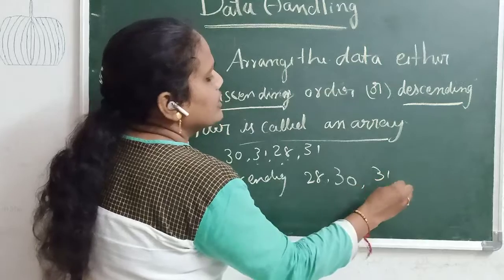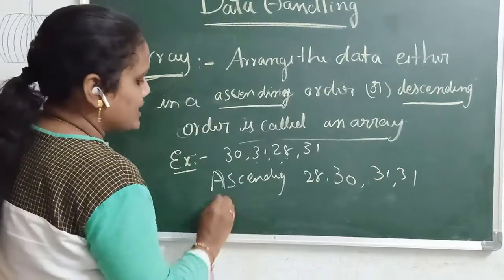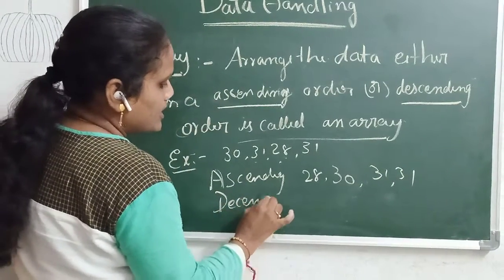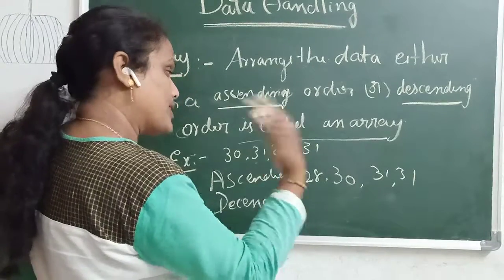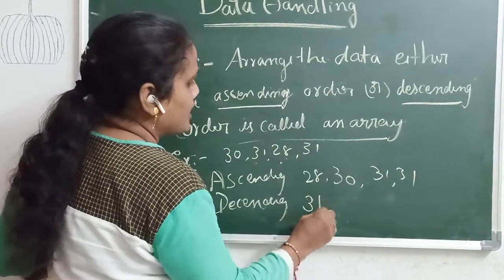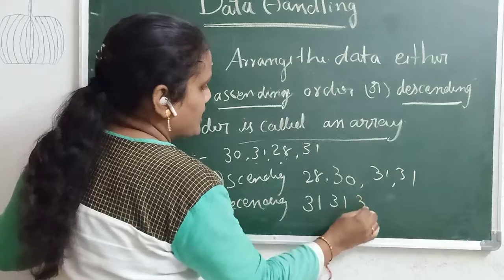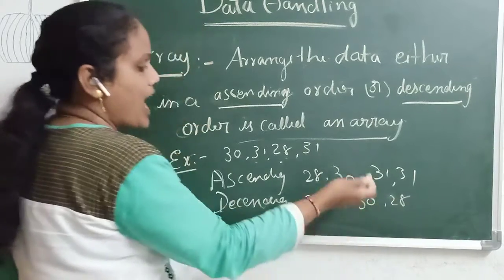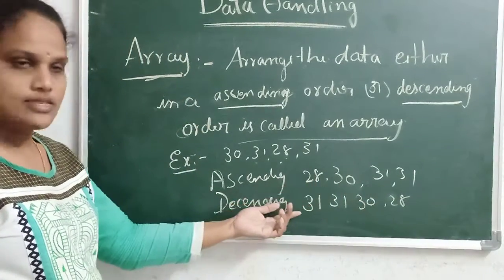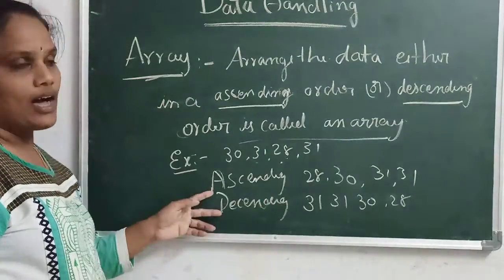Descending order means from the bigger number to the smaller number: 31, 31, 30, 28. If you arrange the data in ascending or descending order, this is called an array.